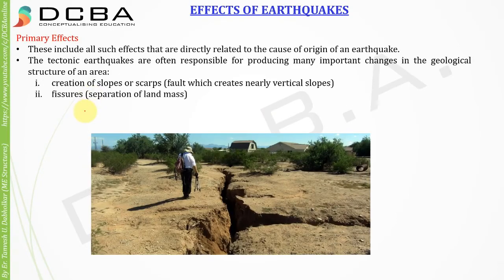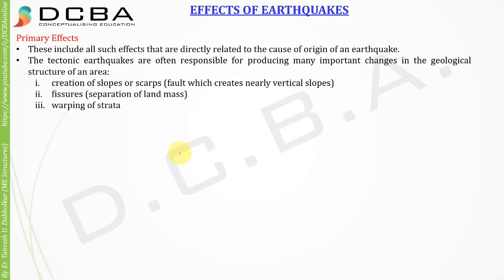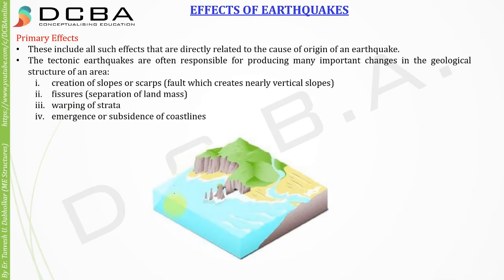Second is fissures, that is separation of land mass. Third is warping of strata. And the fourth is emergence or subsidence of coastlines. There have been many evidences that because of the tsunami that took place in 2004, many new islands were formed and many islands got submerged. So this is the same thing, emergence or subsidence of coastlines or of landforms.